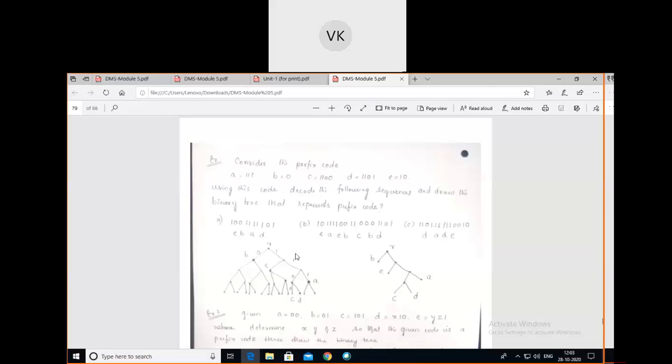First we should construct the full binary tree. In the full binary tree, what do the leaves mean here?